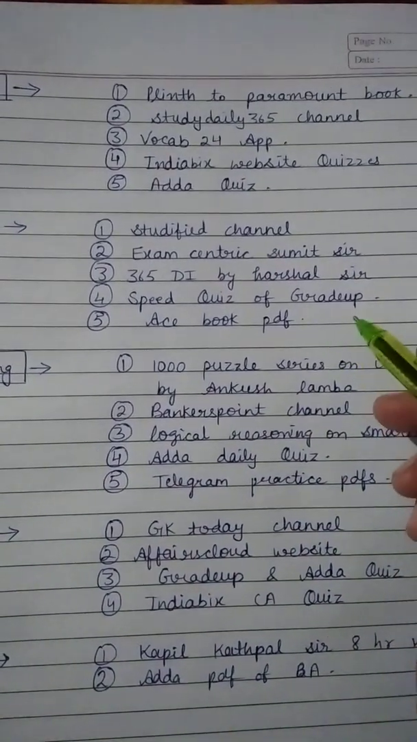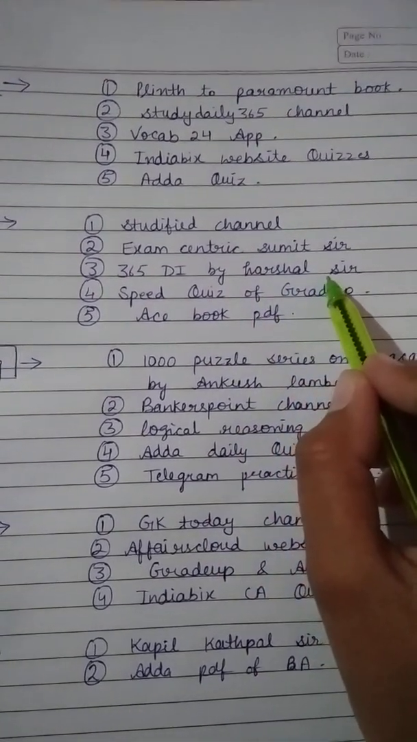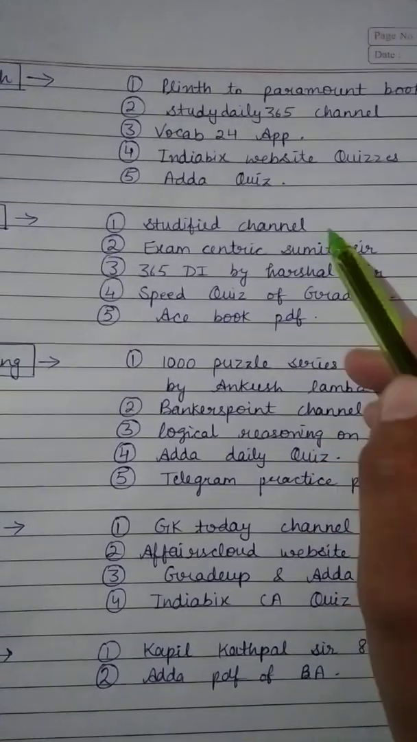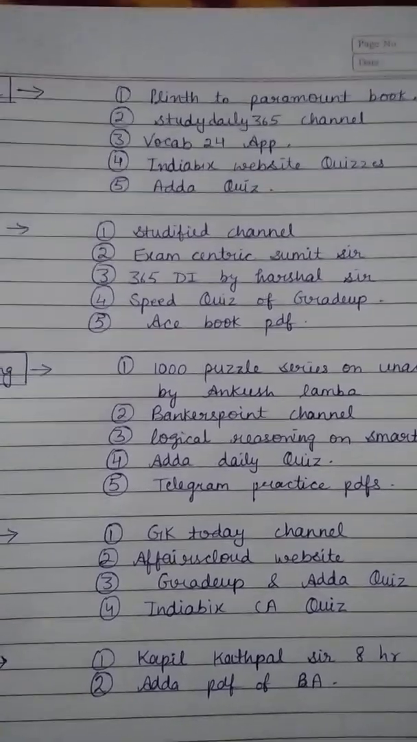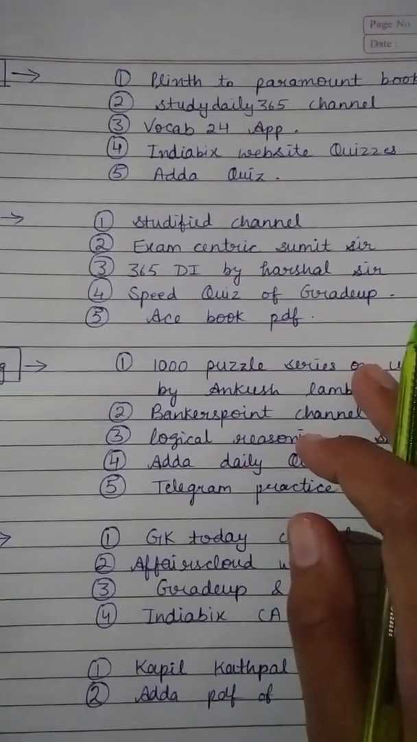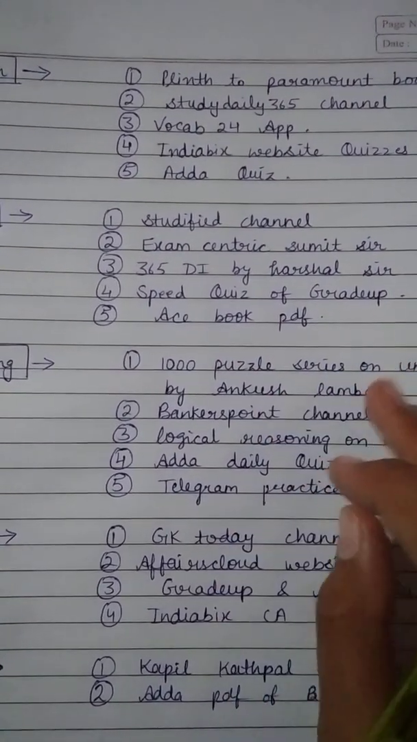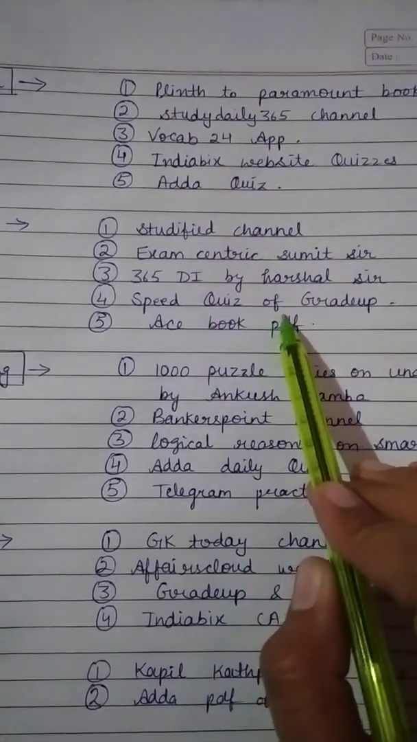Okay, for data interpretation for beginners you can follow 365 DI by Harshal sir. These DIs are very useful, and along with it you can follow the Studified channel's DIs. These DIs are mains level and these are also very useful. Okay, and for speed topics like number series, simplification and quadratic equation, you just search these topics on GradeUp and the quizzes will be there for you, so you can solve these quizzes on GradeUp.